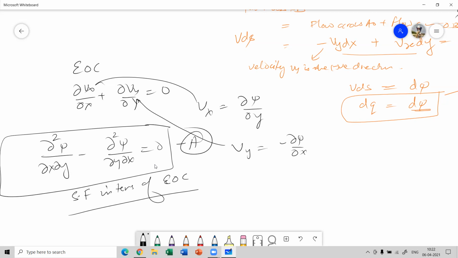You can write stream functions are for two dimensions, steady incompressible flow, whether the fluid is viscous or inviscid, or whether the fluid is rotational or irrotational. So stream functions basically represent the streamlines. Clear? So we'll continue with the velocity potential and potential function in the next lecture, and then see what's the relation between potential flow and the stream functions. Clear? Thank you so much.